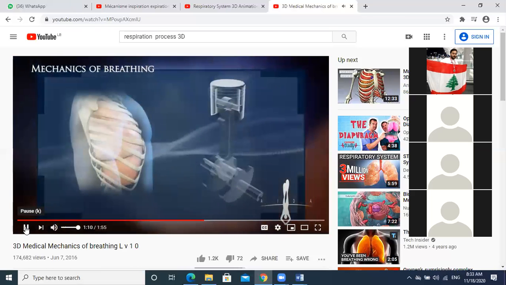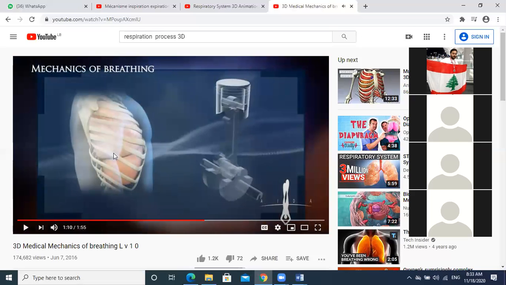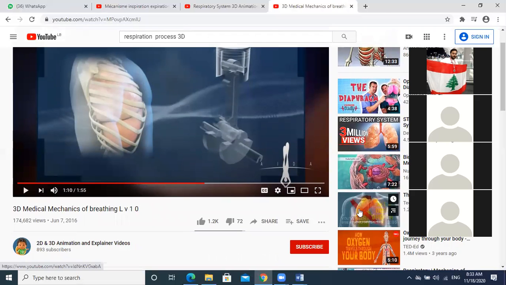Teacher, where is the heart located? The heart is present in the middle of the two lungs, between the two lungs, slightly toward the left. I will show you again later in another video. If you look at this video you can find the heart inside, between the two lungs, right?